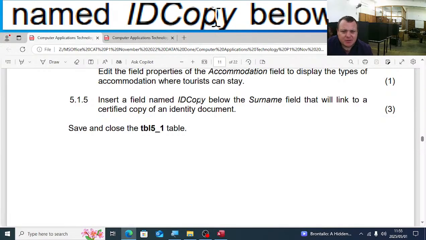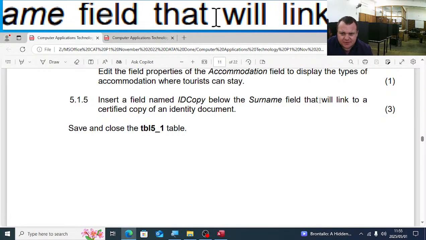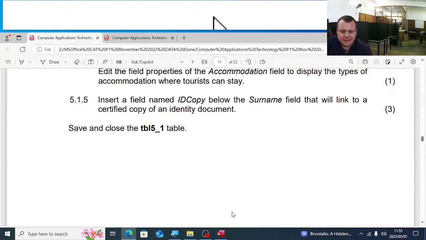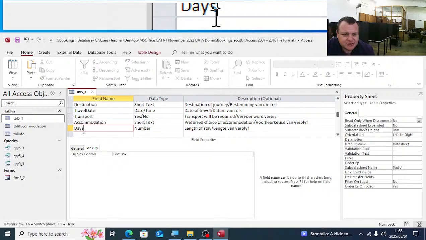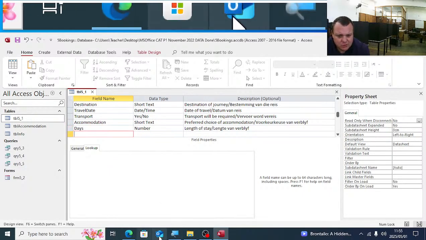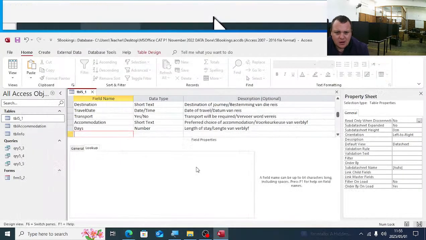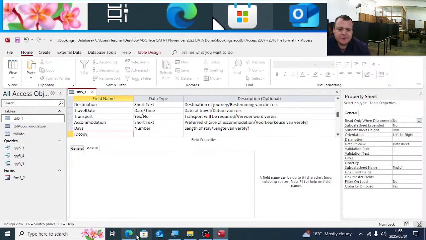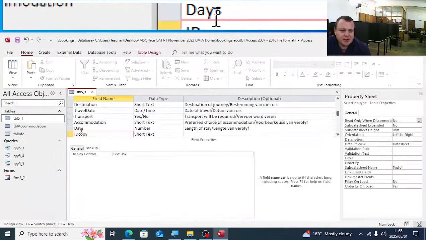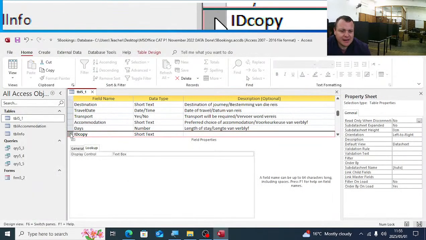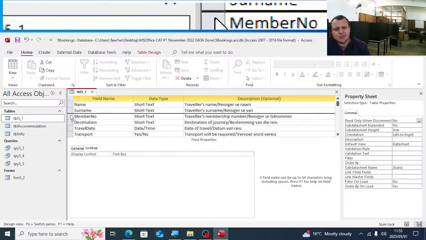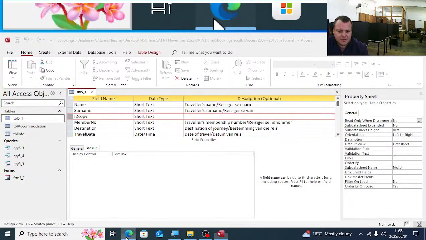Insert a field named ID copy below the surname field that will link to the certified copy of an identity document. So here we must just add another field there called ID copy. They tell us that the field must be below surname. So we must click here on the grey area on the left hand side, click and hold the mouse button, and you'll see a black line appear. You will move it up so that it is just below the surname.